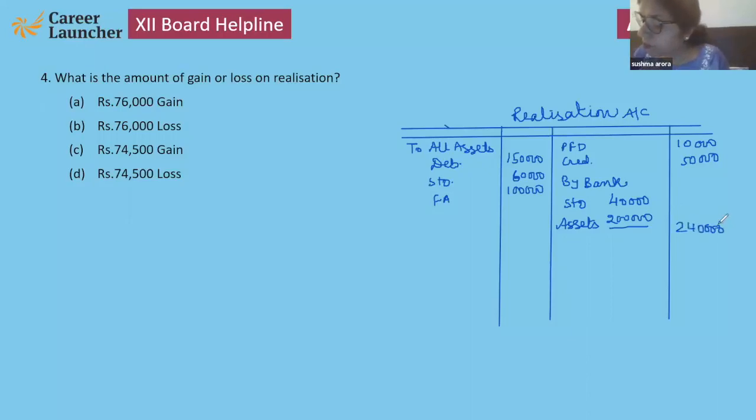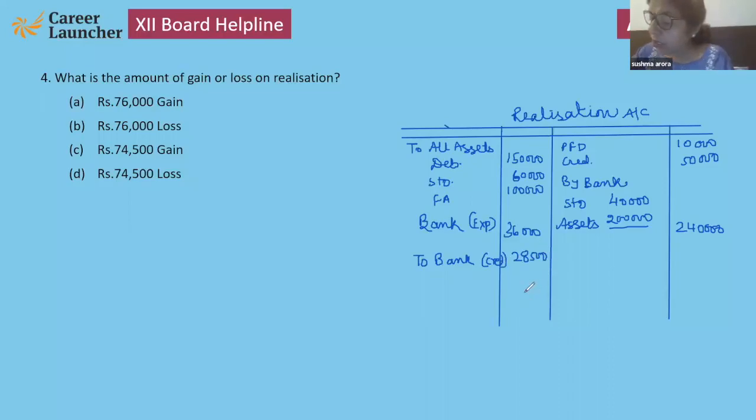2,40,000. Now here on the debit side, first of all, they have to pay the total amount as remuneration, bank, we can say expenses or remuneration, that is 36,000, and they have to pay creditors, which we already explained in the first question, that is 28,500.